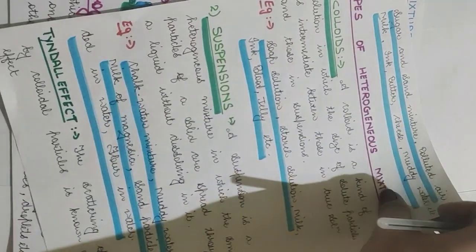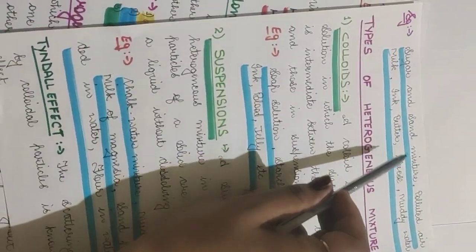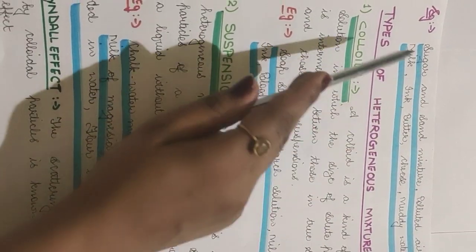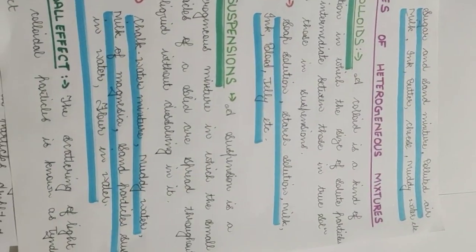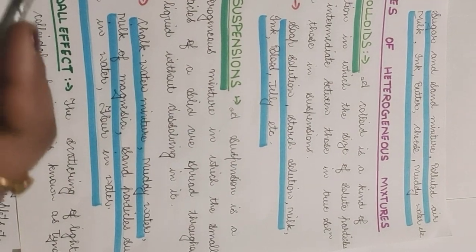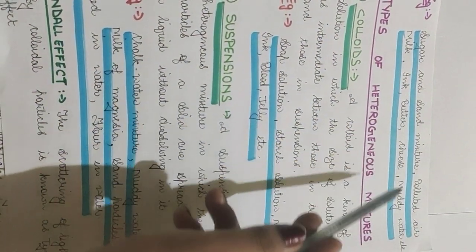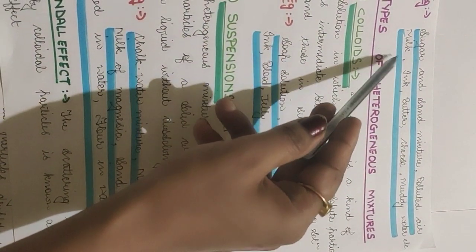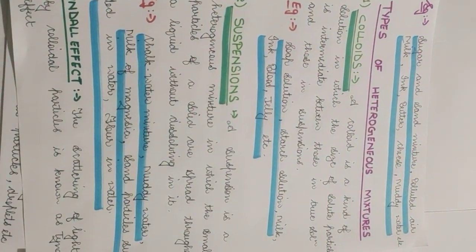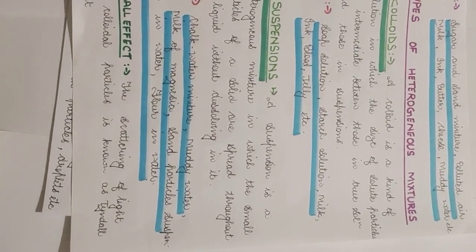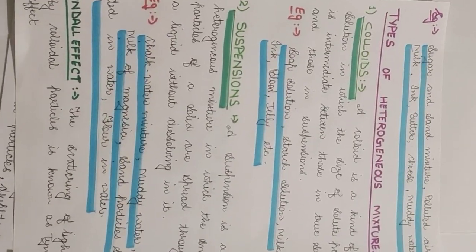Example, sugar and sand mixture, polluted air. Polluted air has some suspended particles of matter in it. Milk, ink, butter, cheese, muddy water, etc. Now milk has some particles of fat in it, particles of milk in it, and other things also. So it is a heterogeneous mixture.